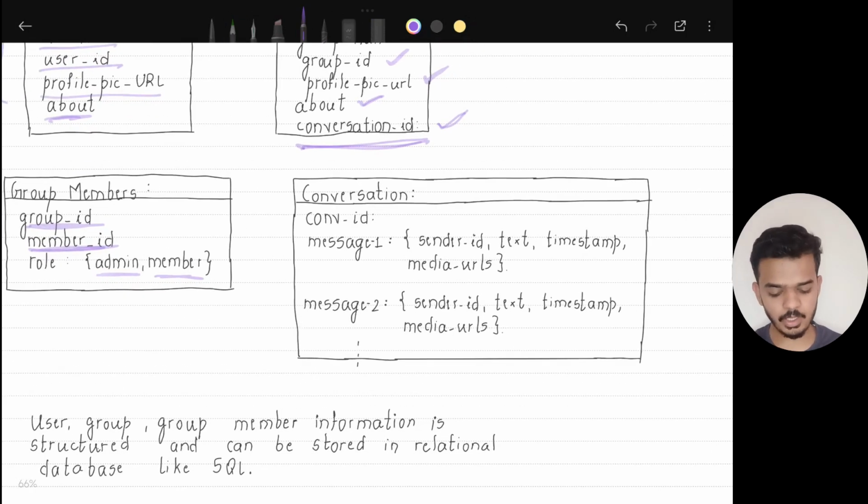After this, a very important thing, we'll need to store the conversation or the chat. For that we'll need to store the conversation ID, and we'll need to store messages. For each message we'll need to know the sender ID, the actual text of the message, the timestamp at which the message was sent, and the media URL. A message could contain docs or PDFs or videos or images, so we'll need all those URLs. That is how a conversation would be stored.